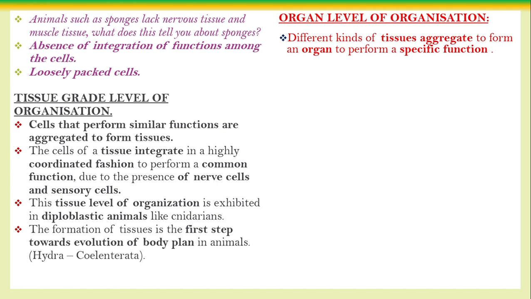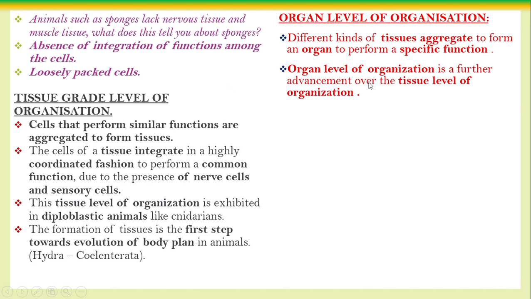But they are going to do the same function. Functionally similar tissues are aggregated together to form the organ system. Here, the organ level of organization is further advanced over the tissue. Tissue grade level of organization, organ grade level of organization is somewhat advanced.